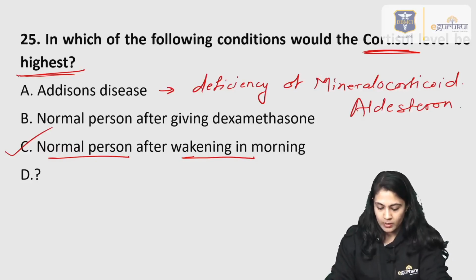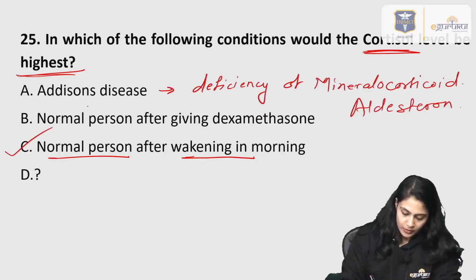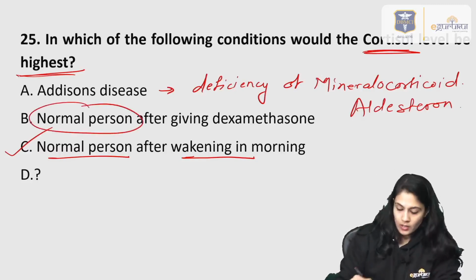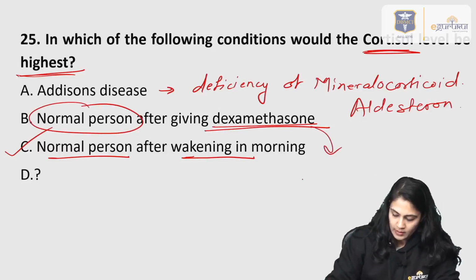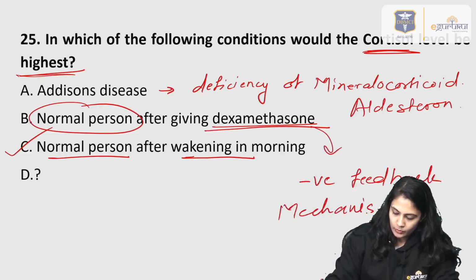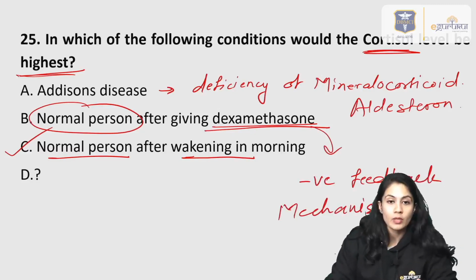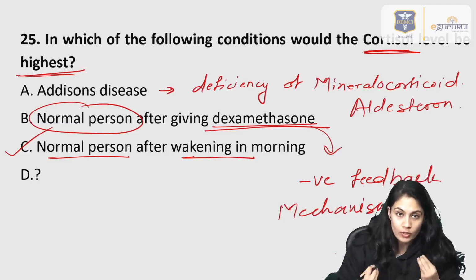And in the normal person, after giving dexamethasone, there is a negative feedback. The person is normal, and we gave the dexamethasone, so there is negative feedback mechanism activation. Through the negative feedback mechanism, we have to maintain the level of cortisol in the body.